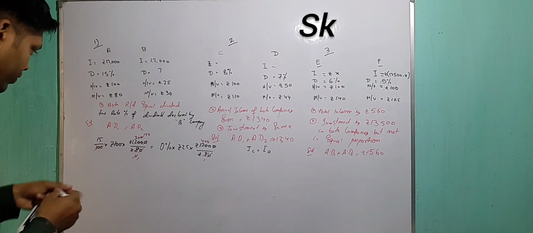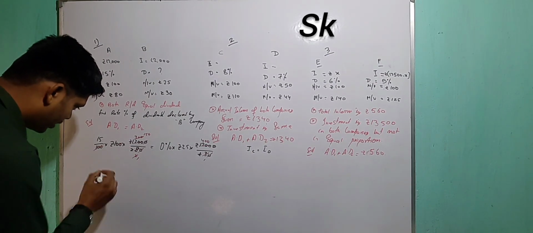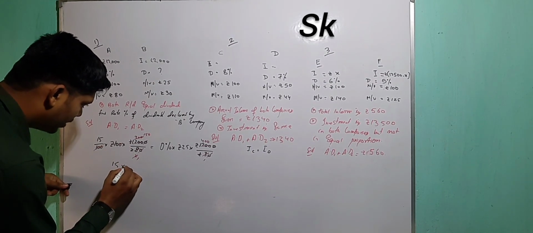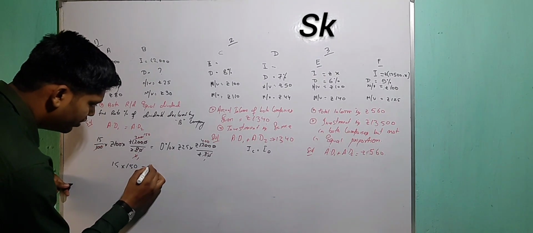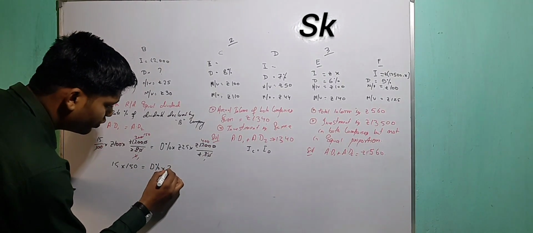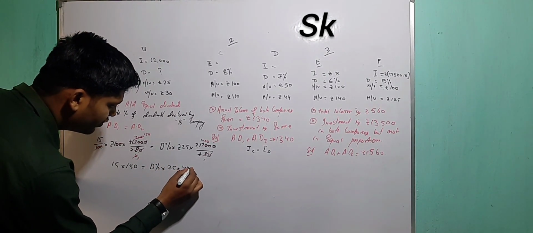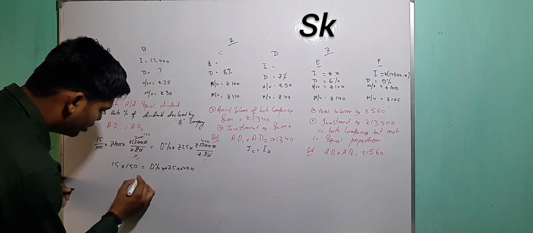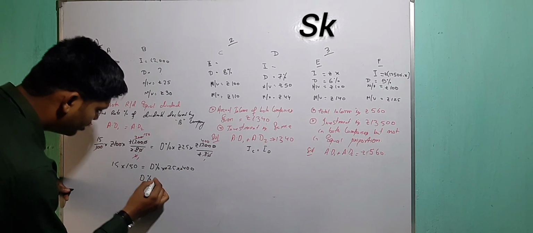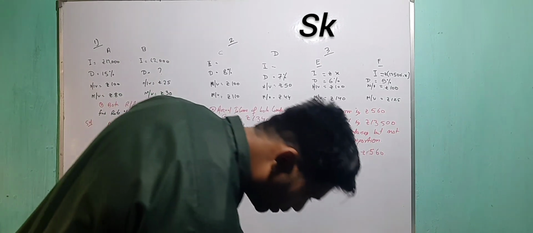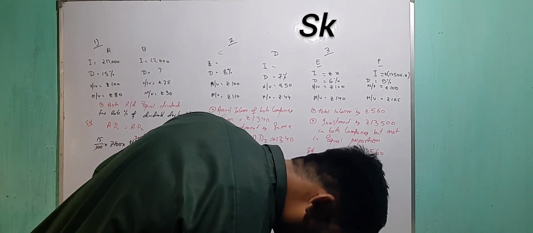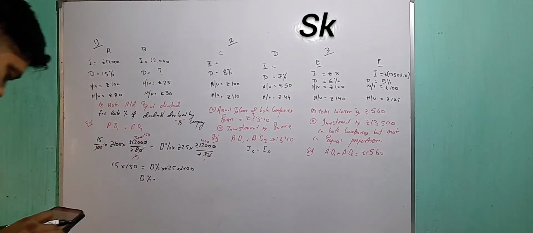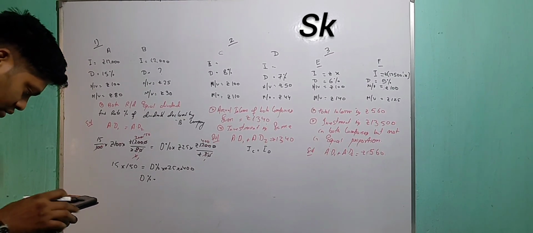Now we have 15 multiply 150, equal to dividend percentage into 25 into 400 rupees. Now solve for dividend percentage. When you solve, you know how to cross multiply. Any other more things?